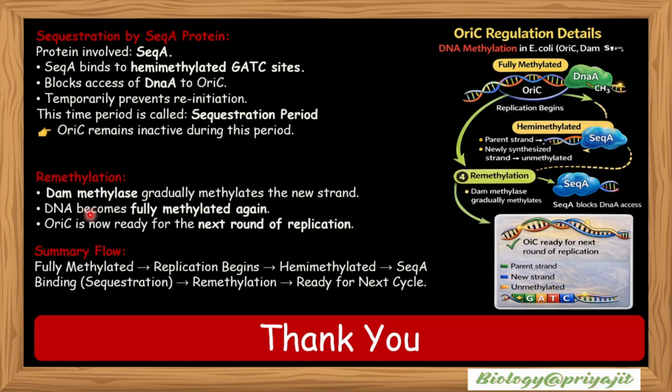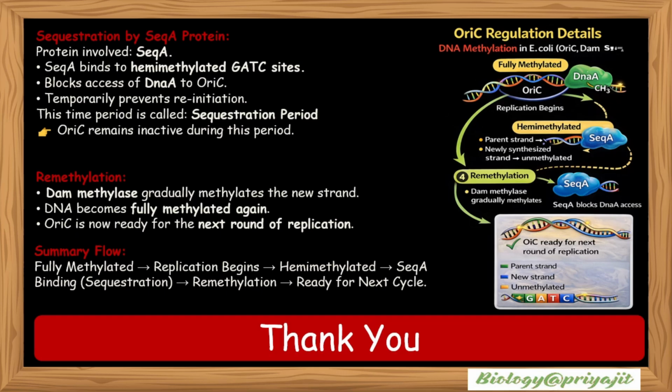So remethylation, then further DAM methylase gradually methylates the new strand and DNA becomes fully methylated again. So OriC is now ready for the next round of replication. Summary: what happens? Fully methylated condition, replication begins. Hemimethylated condition, SeqA binding, that is sequestration, which is followed by remethylation, and it is ready for next cycle.